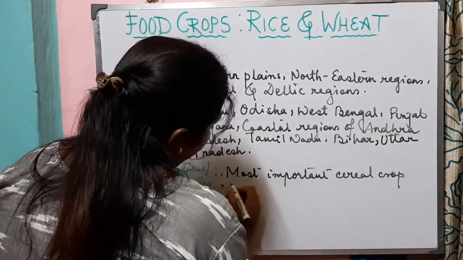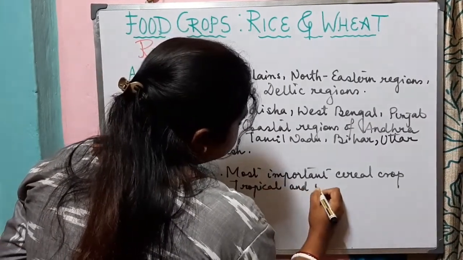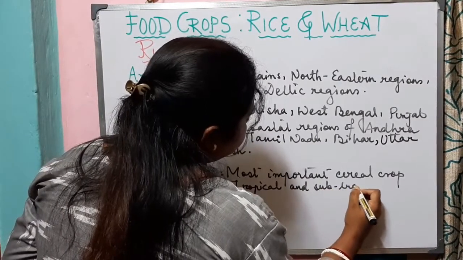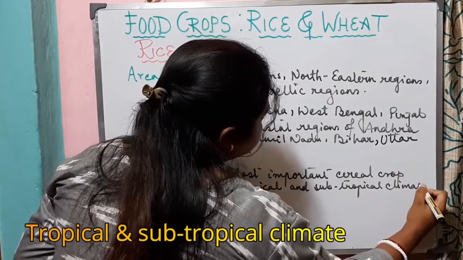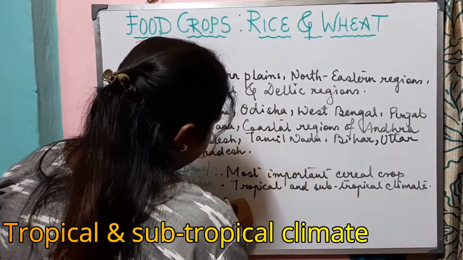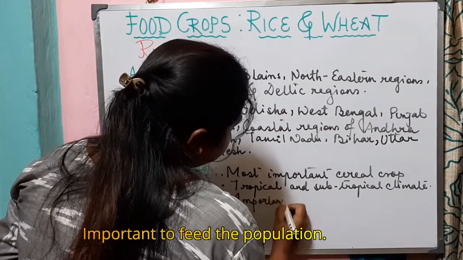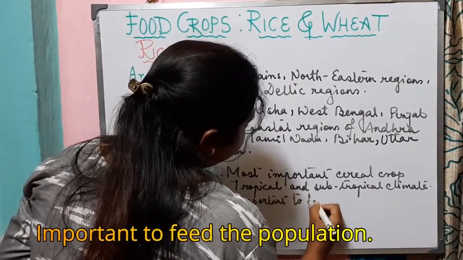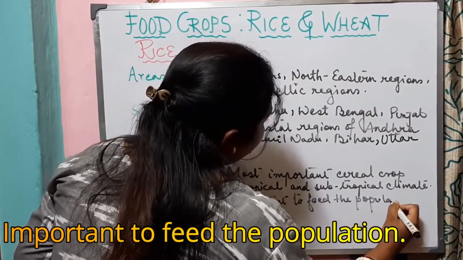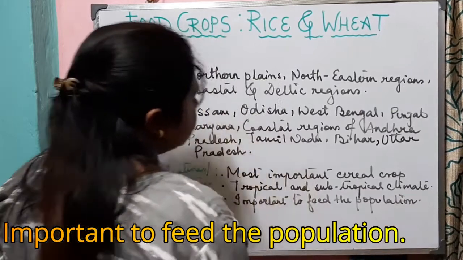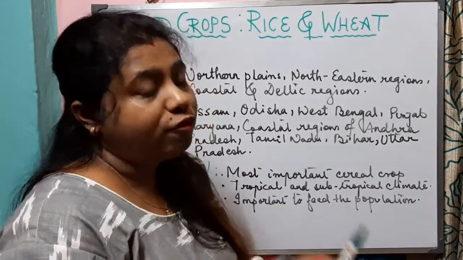It is a crop of tropical and subtropical climate and important to feed the population, because most of the population is dependent on rice because it is a staple food crop of our country.